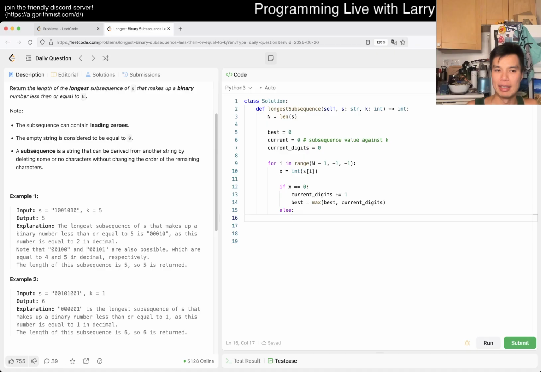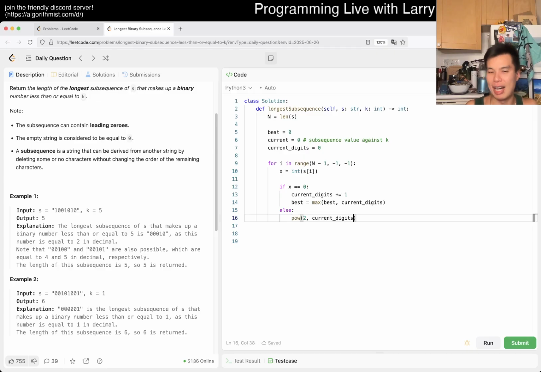a 1 to the beginning, so it depends on the number of current digits. If the current number of digits is say 1, then now we want to add a 1 in the second digit, so it's going to be 2 to the power of current digits.